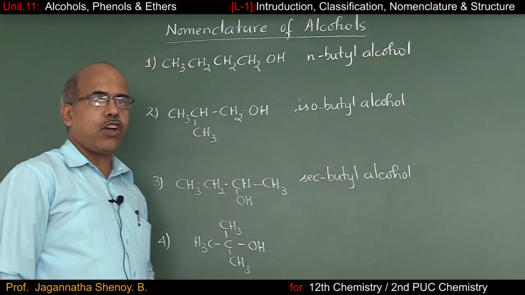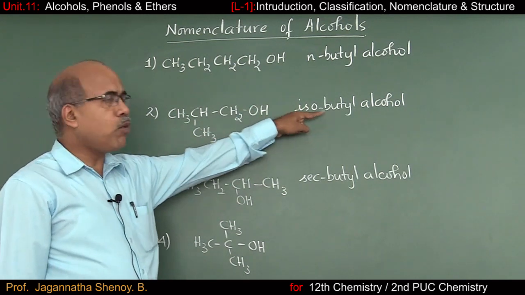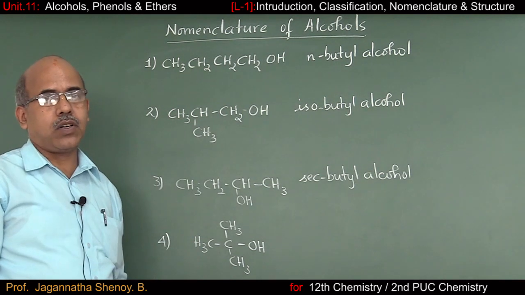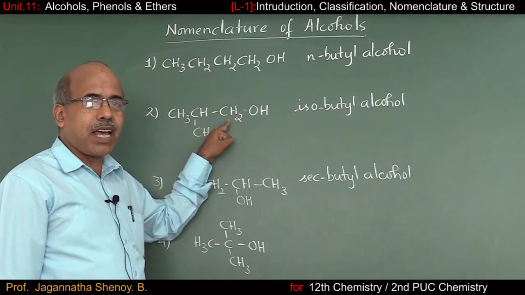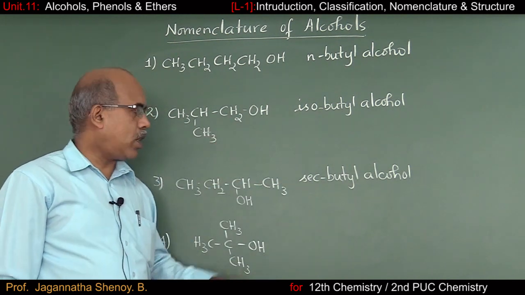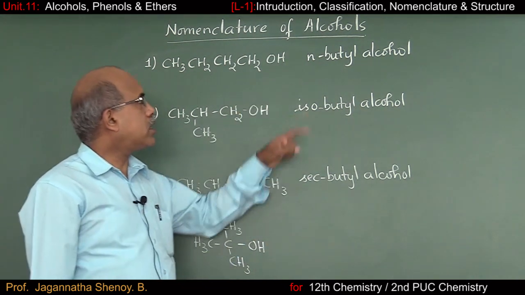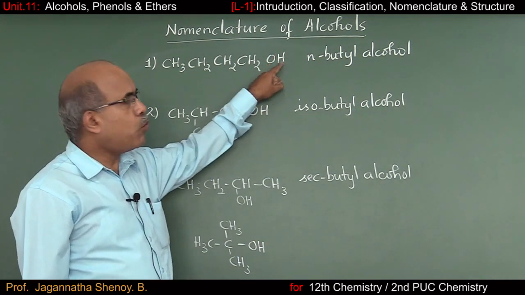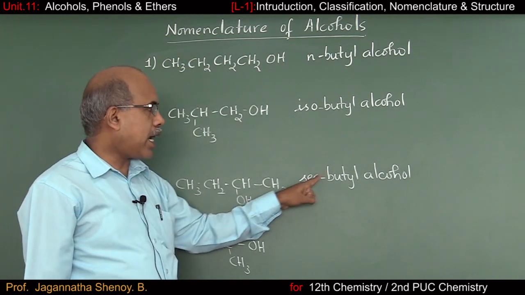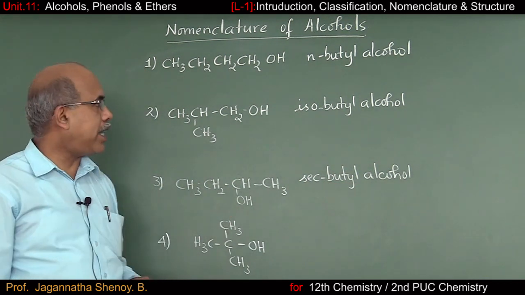In other words, if you observe these 2 compounds closely, you come to know that isobutyl alcohol is the chain isomer of N-butyl alcohol, and this is still a primary alcohol. But when we go to secondary butyl alcohol, it is the position isomer of N-butyl alcohol. It's because in the case of N-butyl alcohol, the OH group is present on the very first carbon atom, while in secondary butyl alcohol, the OH group is present on a secondary carbon atom.